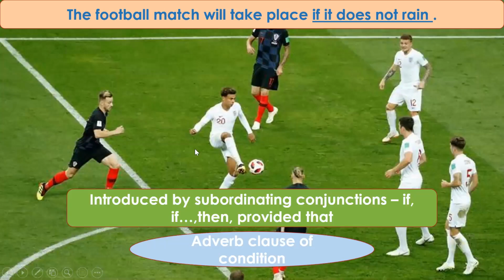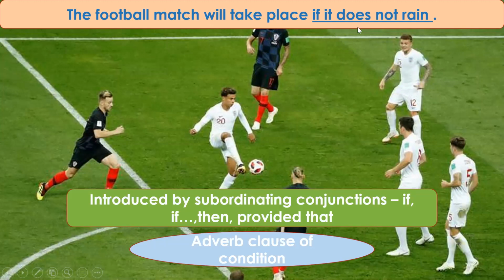Next, the football match will take place if it does not rain. Okay, now the football match will take place is one part, independent clause. If it does not rain is another part, which is a subordinate clause. What kind of subordinate clause? Adverb clause again, because it is beginning with the subordinating conjunction if.